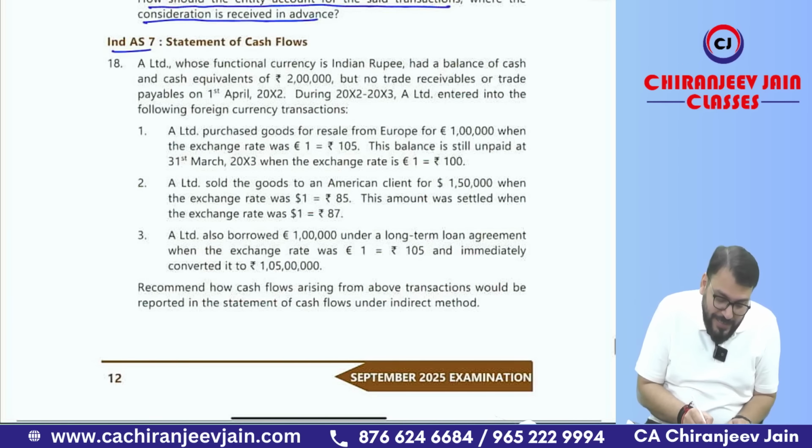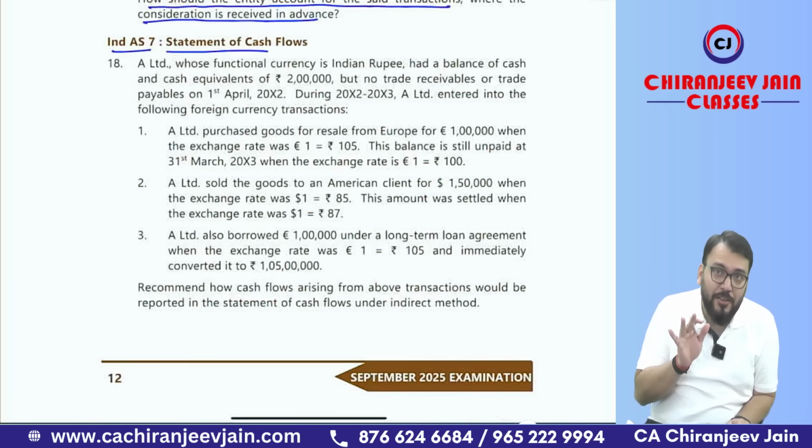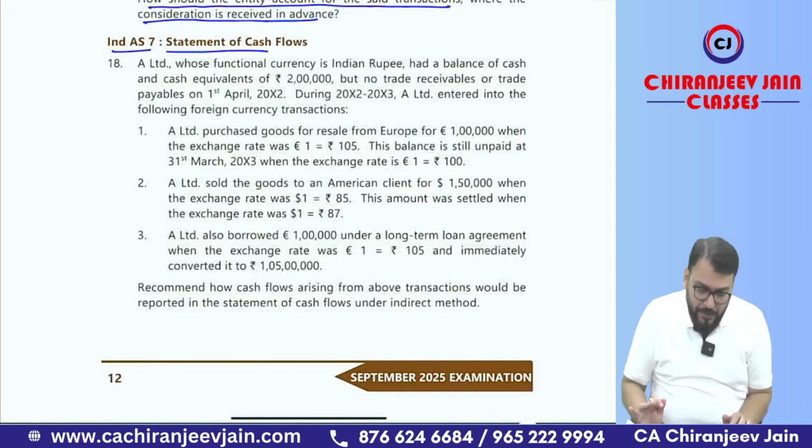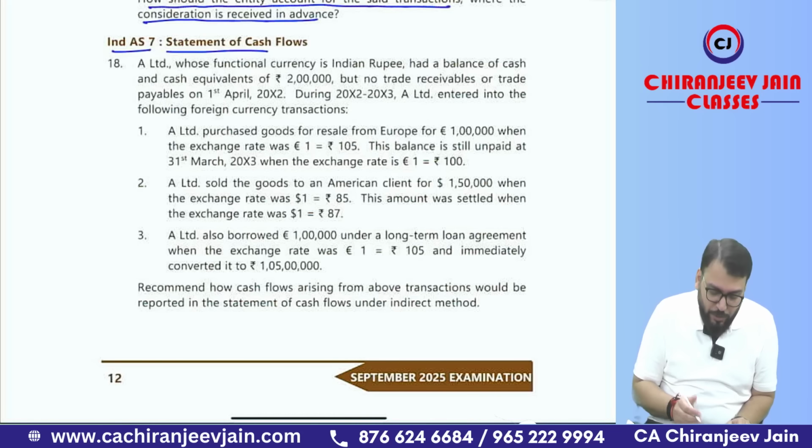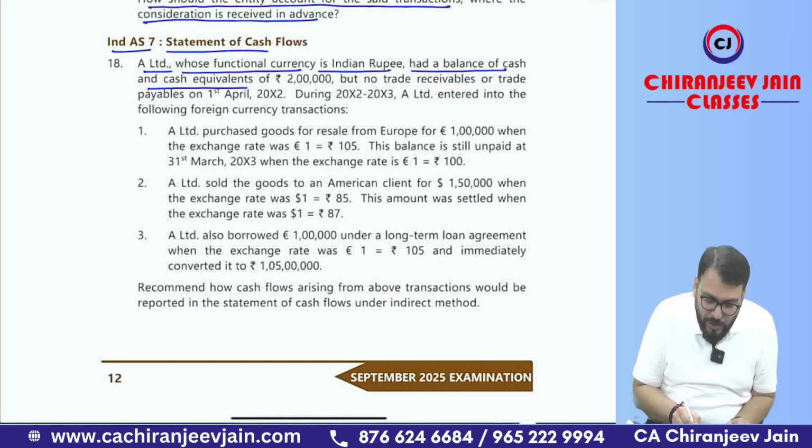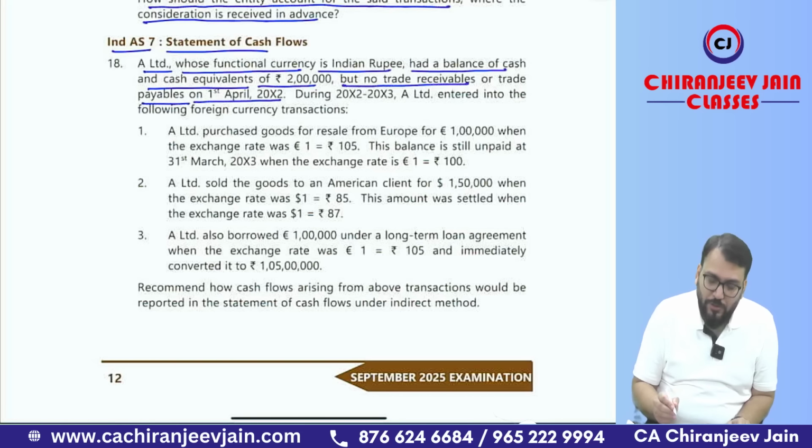Now next question is Ind AS 7. The same question we have in our question bank. It is very simple, what is given. So if you want, I can do it again. A Limited, whose functional currency is Indian rupee, had a balance of cash and cash equivalent of 2 lakh but no trade receivable or trade payable on 1st April 2002. So they have an opening cash and cash equivalent of 2 lakh with 0 trade receivable and 0 trade payable opening.